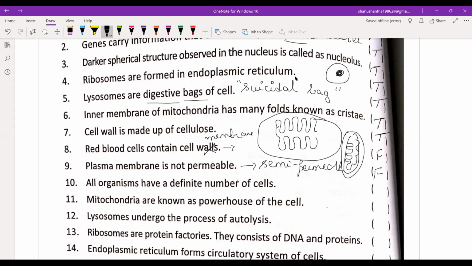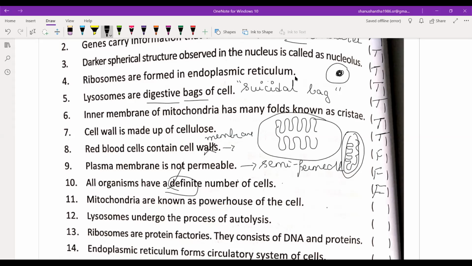All organisms have a definite number of cells. False. Definite means an equal number of cells. For example, if I say that I have 100 or 200 cells, they will vary, right? It can be indefinite also. Different organisms will have different numbers of cells.